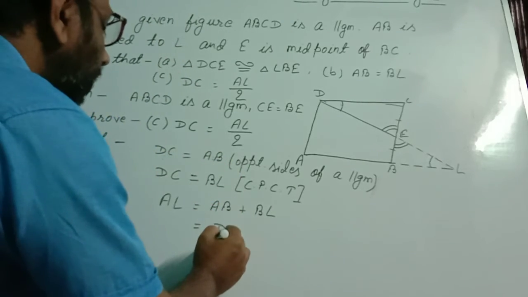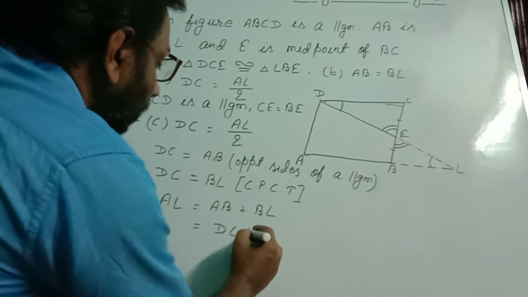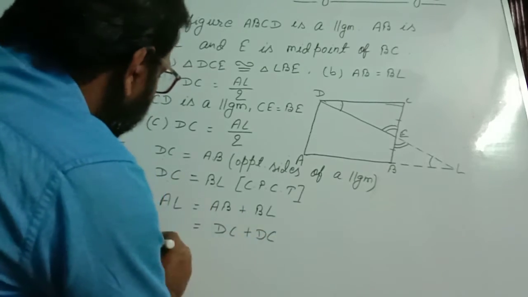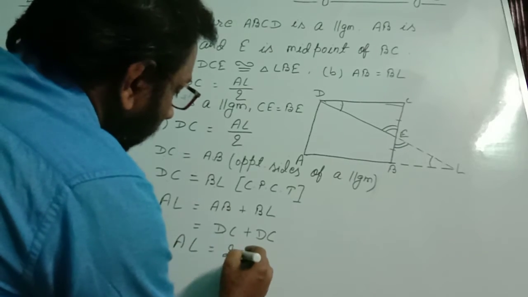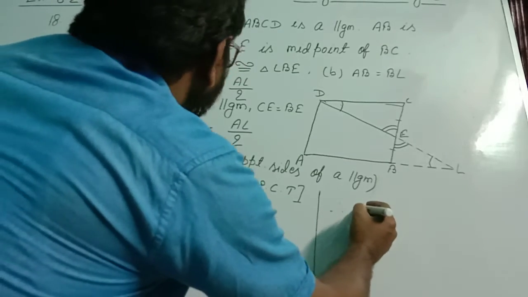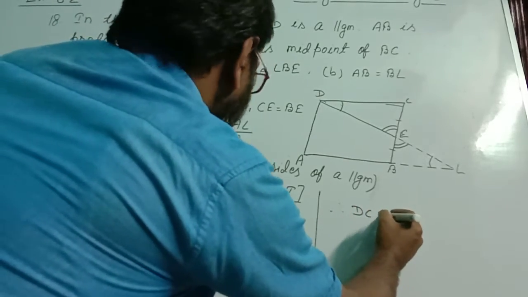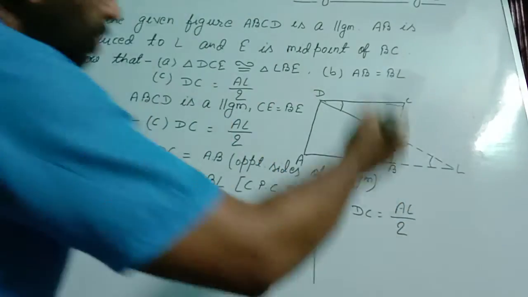Here at the place of AB I wrote DC, and BL is also equal to DC. So here we wrote DC. How much are we getting? AL equal to twice of DC. Therefore, DC equal to AL by 2. Proved.